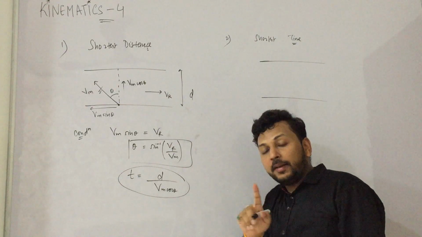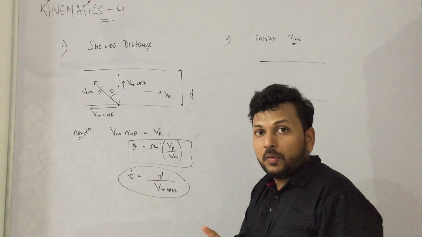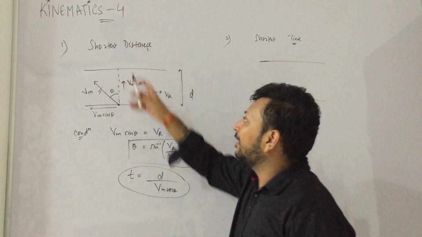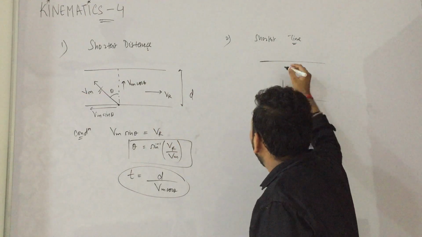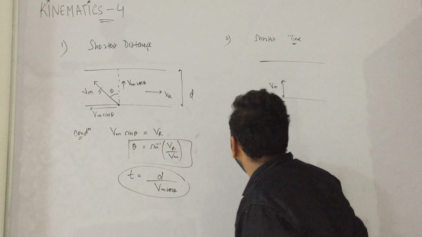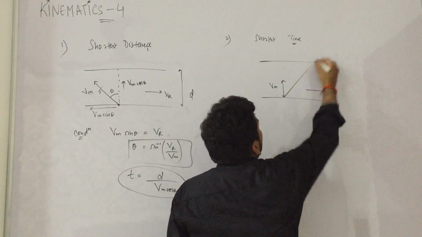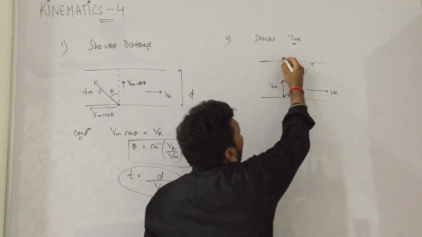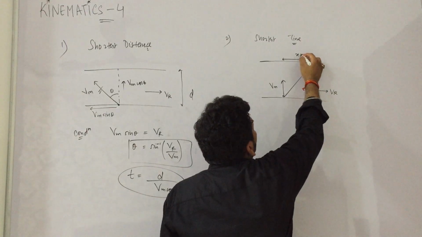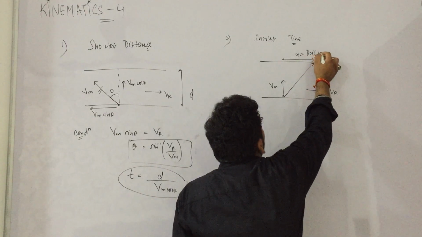Cos theta's maximum value is 1 when theta is 0. That means the man is putting effort in this direction only. The man will put effort in this direction, and the river flows like this. Ultimately the man will go like this to some distance x, which is called the drift.